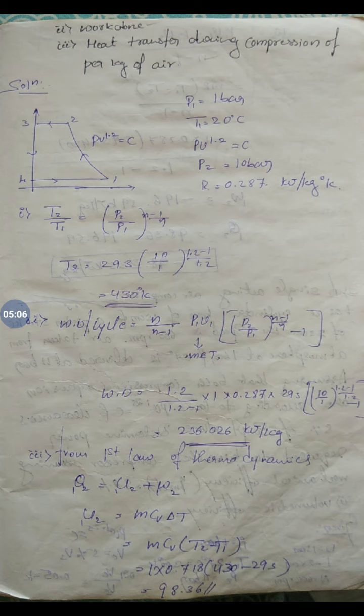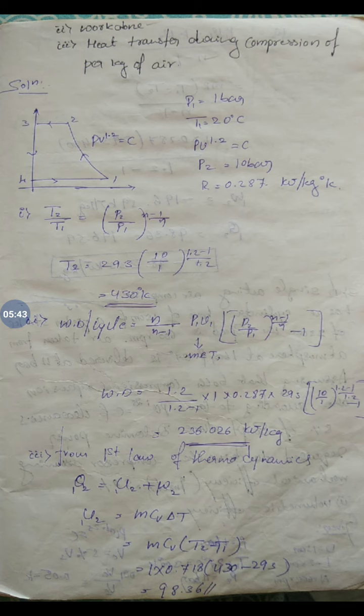Now the third bit asks to find the heat transfer during compression of air per kg of air. So for heat transfer, by the first law of thermodynamics, we know that heat transfer is nothing but change in internal energy plus work done. Change in internal energy is nothing but m cv delta T. Why we have taken cv: the volume is not changing in the compressor, so it's a volume we are not going to disturb in the compressor. So it is given by change in internal energy, m cv delta T.